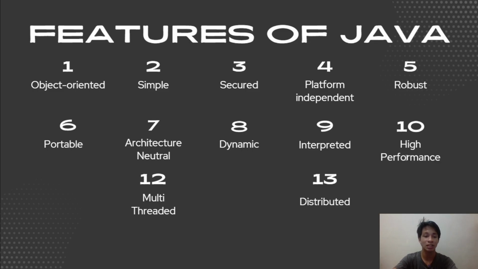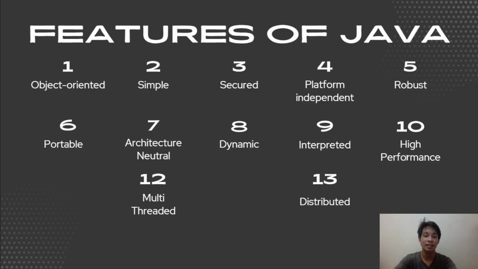Second is that Java is simple. Java is designed to be easy to learn and use. Its syntax is straightforward and similar to C or C++. This makes it familiar to many programmers. Third is that Java is secured. Simply put, Java provides strong security mechanisms.